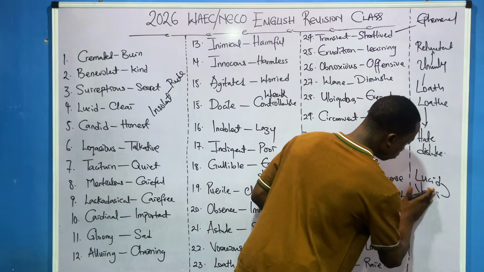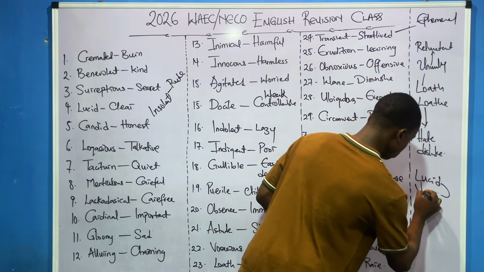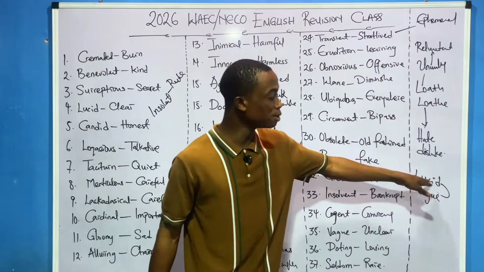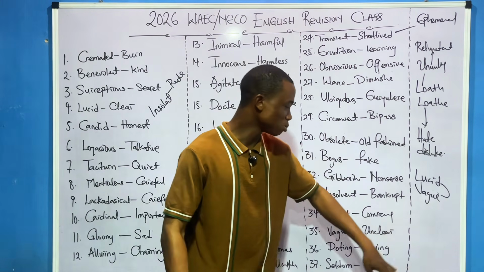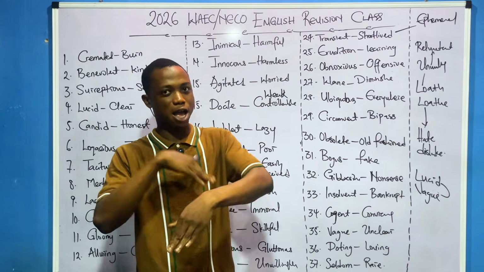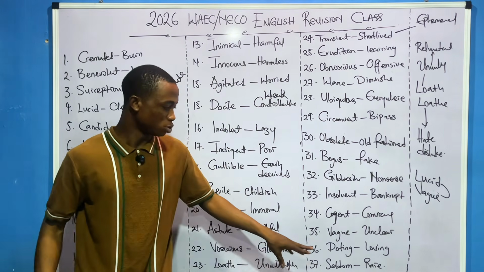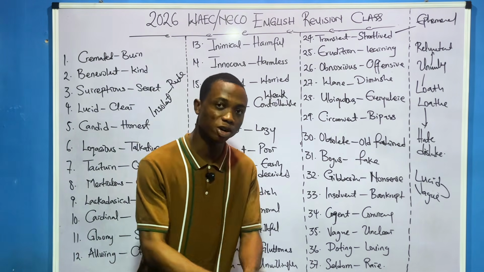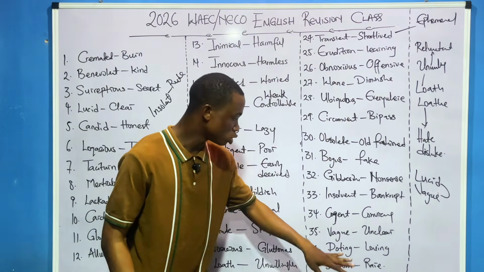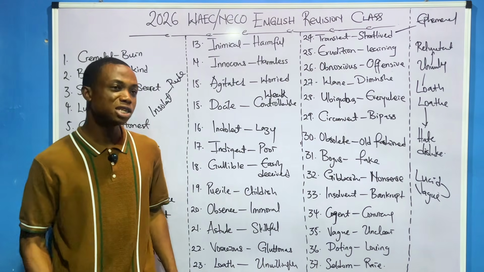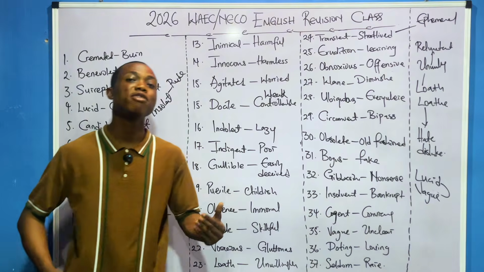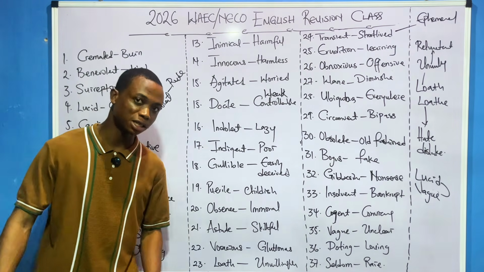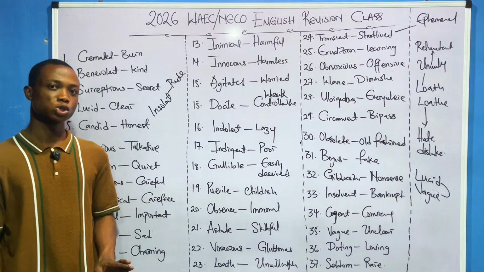Yes. Sorry, let me spell it well. So lucid and vague, they are opposites. Like I said, lucid means something that is clear, but vague, something that is not clear. So they are, you understand? So doting means loving. You understand? She's such a doting person. She's a loving person. Seldom means what? Rare. This thing seldom happens. It means this thing rarely happens. You understand? So that's for this set. We have another set again in the next clip. So stay tuned.